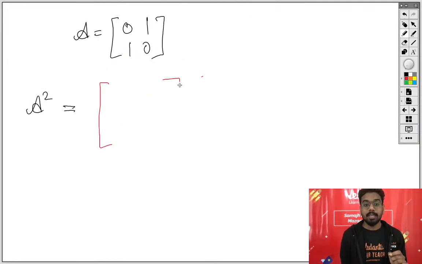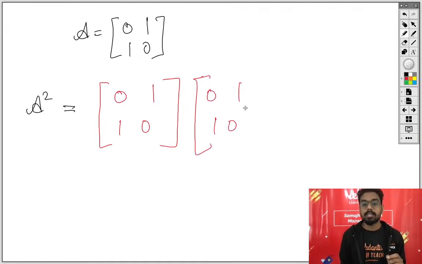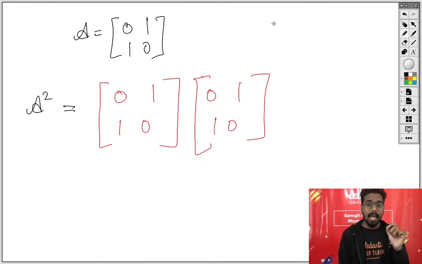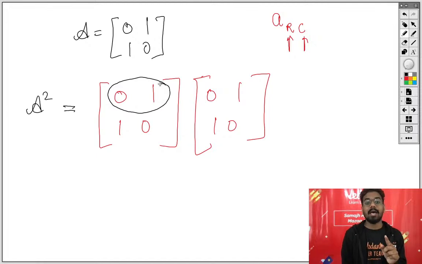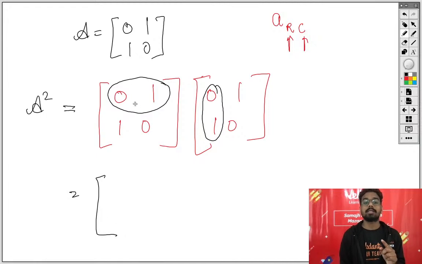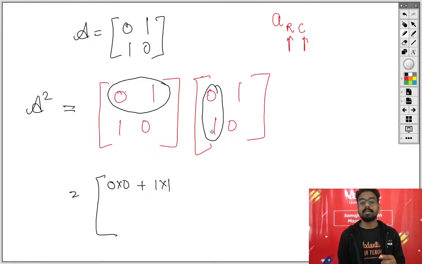Now, when you will multiply this 0, 1, 1, 0 with 0, 1, 1, 0, those who do not know: every element is defined by row number and column number. So first is row, second is column. Always remember that we multiply row with column. And this is how you will write down the answer: 0 into 0 plus 1 into 1. Corresponding elements.